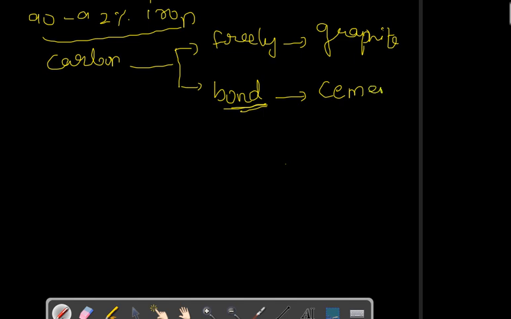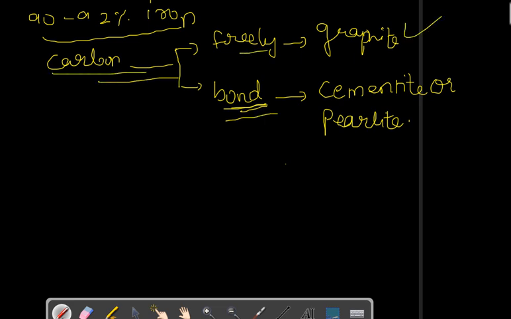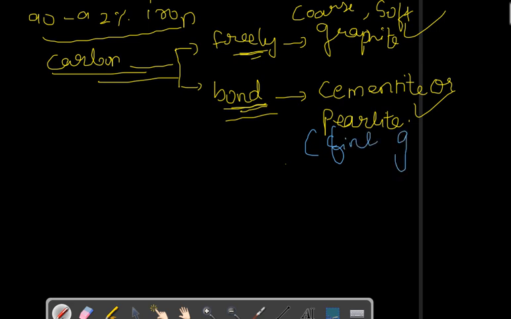Cementite or pearlite. So two types of iron carbon bond, free and bonded. So free graphite and the other one is pearlite. Free carbon will make the material coarse and soft, and cementite will make the material fine, with fine grain, and it will be hard.